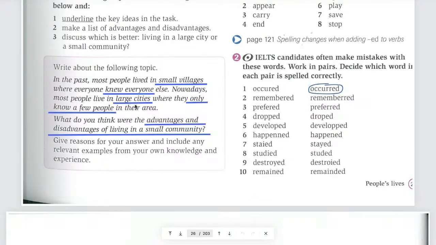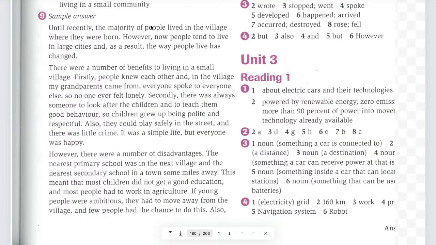Because here the main question is about what do you think were the advantages and disadvantages of living in a small community? So that's why in the introduction you should mention something like, in this essay I'm going to explore, or I'm going to explain, or I'm going to give my own opinions about the advantages and disadvantages of living in a small community.